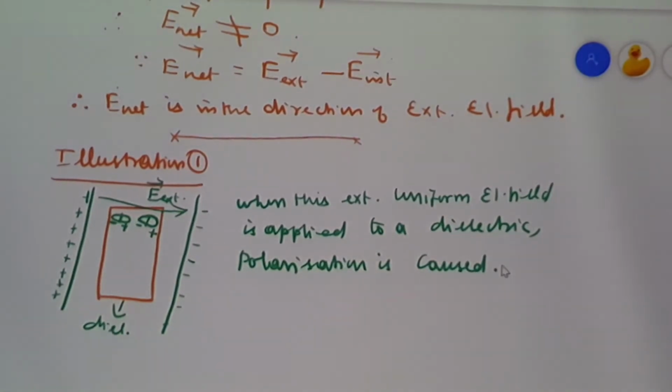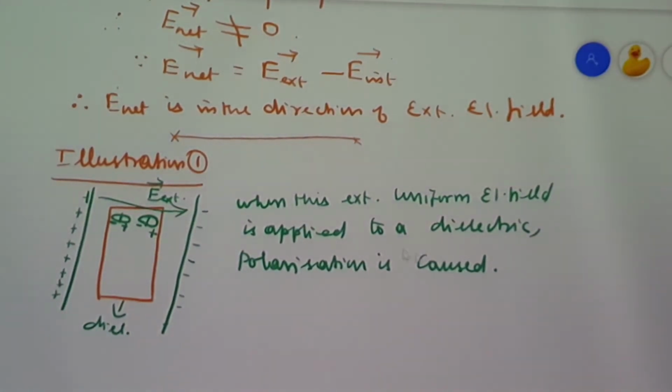See, when an external electrical field is applied, that external electrical field polarizes the dielectric which is placed in between the two plates. So what is that polarization caused? Induced negative charges are available near the positively charged plate, and induced positive charges are available nearer to the negatively charged plate.